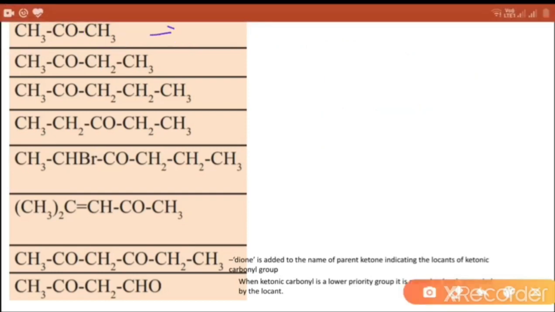Nomenclature of compound, common name acetone or dimethyl ketone. These two methyl groups are attached to the ketone functional group. The compound contains 3 carbon atoms and 1 ketone group is present. So the parent is propane.